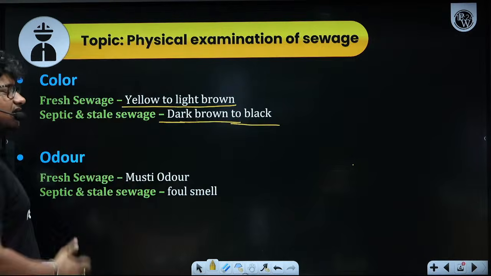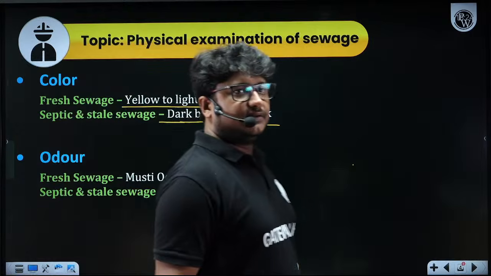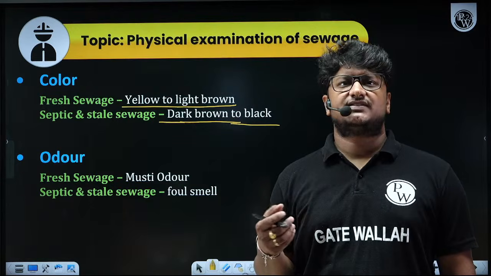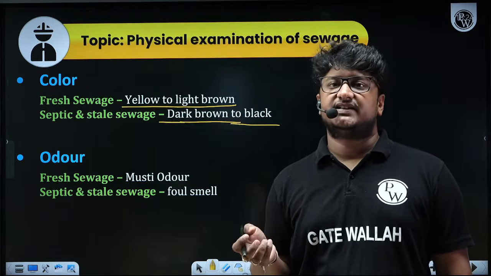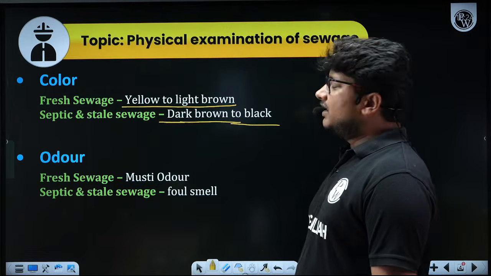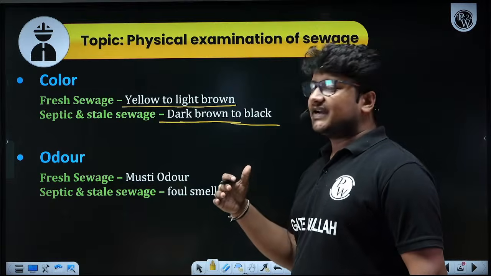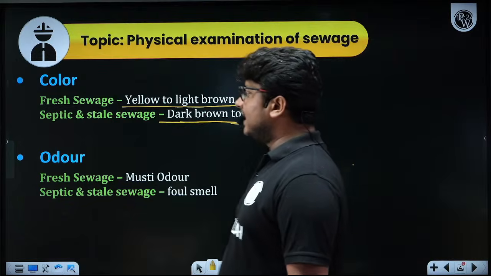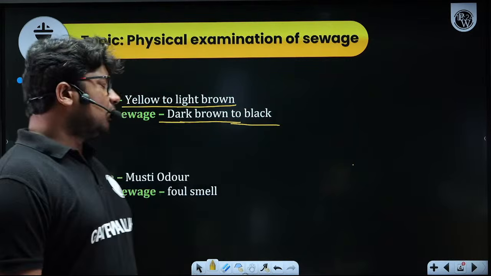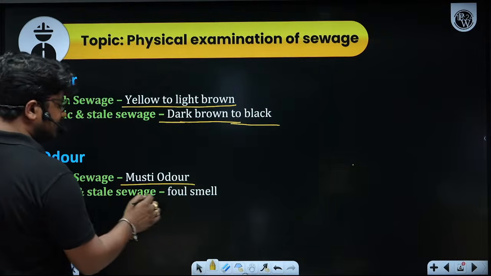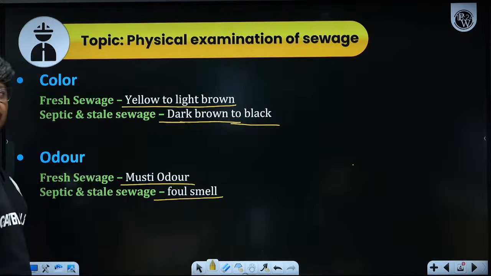That generally occurs because degradation takes place in an early stage when the sewage is fresh. Degradation has not started, or even if it has started, it is in an initial stage, so the color will be a little yellow to light brown. But once the degradation phase is completed, or at the last phase of degradation, you will find dark brown to black color of the sewage. Now, what about odor? Fresh sewage will have a musty odor, and septic and stale sewage will have a complete foul smell, which you don't want to smell.